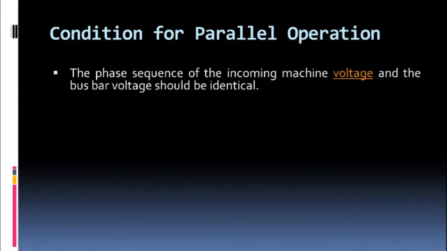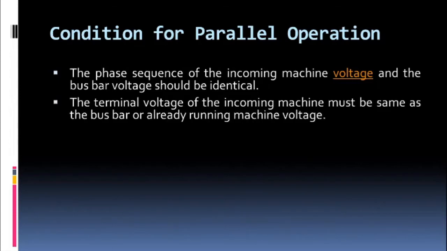So the first condition goes like this: the phase sequence of the incoming machine voltage and the bus bar voltage or another machine. If we are connecting it in parallel with another alternator, it will be another machine, or it will be bus bar. Okay, so the phase sequence of the incoming machine voltage and the bus bar voltage should be identical. Identical means it should be almost same. All right. The second point goes like this. The terminal voltage of the incoming machine must be same as the bus bar or already running machine voltage.